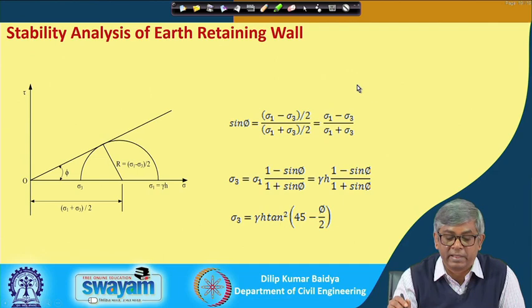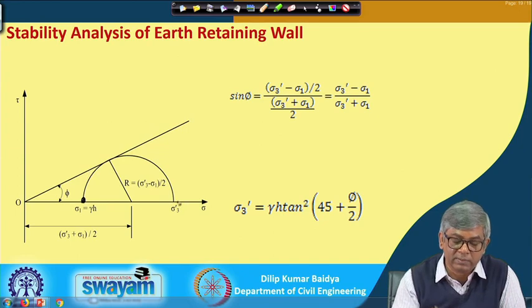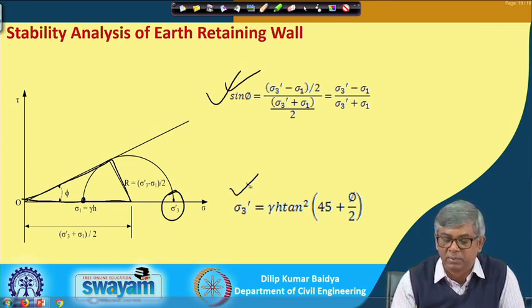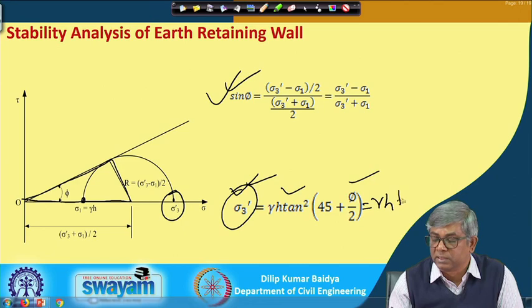Similarly, for the passive case, the initial sigma was here and this becomes sigma 3, the lateral pressure. Though it is principally supposed to be sigma 1, I am denoting the lateral pressure as sigma 3, and this will be tangential. Again, if I take this triangle, express sin phi and simplify, sigma 3 can be expressed as gamma h tan square of 45 degrees plus phi by 2, or gamma h times 1 plus sin phi by 1 minus sin phi.